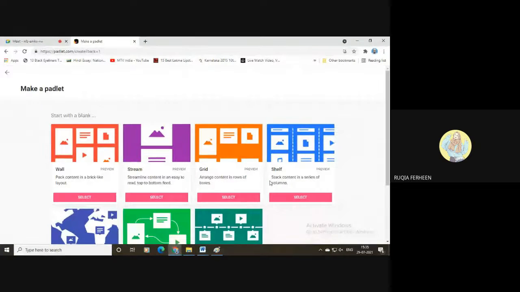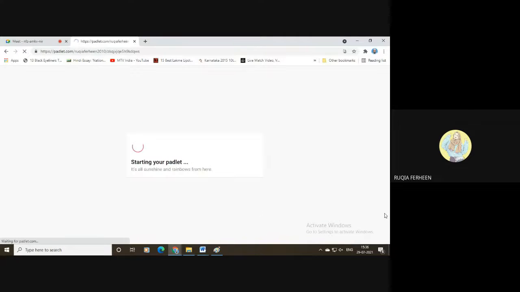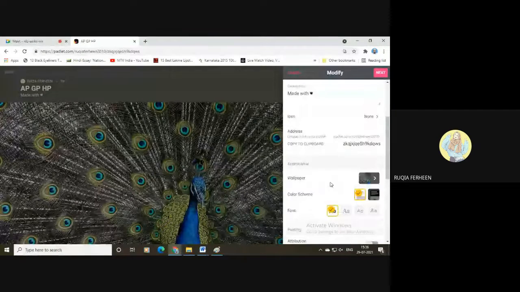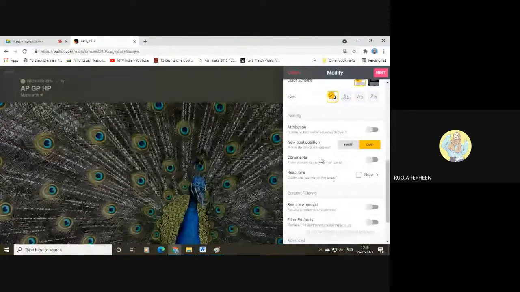As I told you, grid and shelf, we'll create a shelf now. I'll show you how you can stack the information in a series of rows and columns. I believe this shelf is very much useful for the teachers or for the students. We'll select this one. I'll name it arithmetic progression, geometric progression, and harmonic progression.